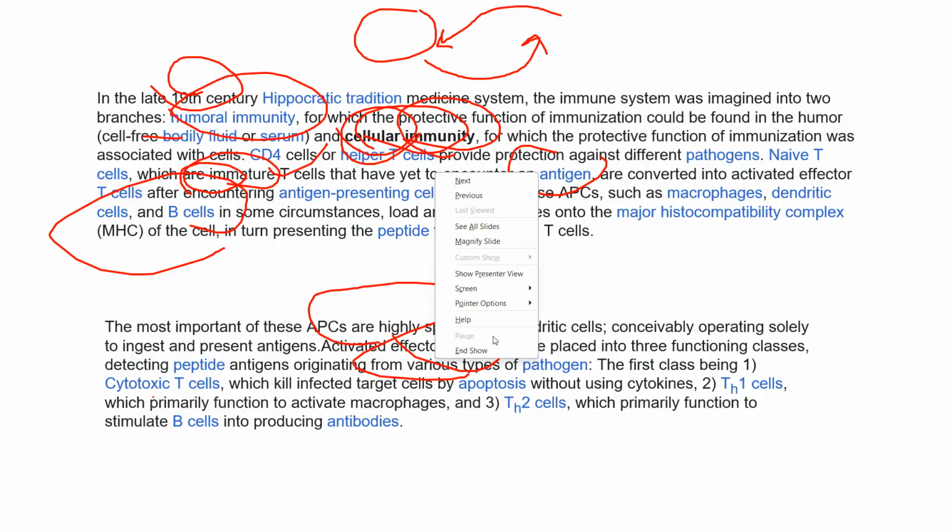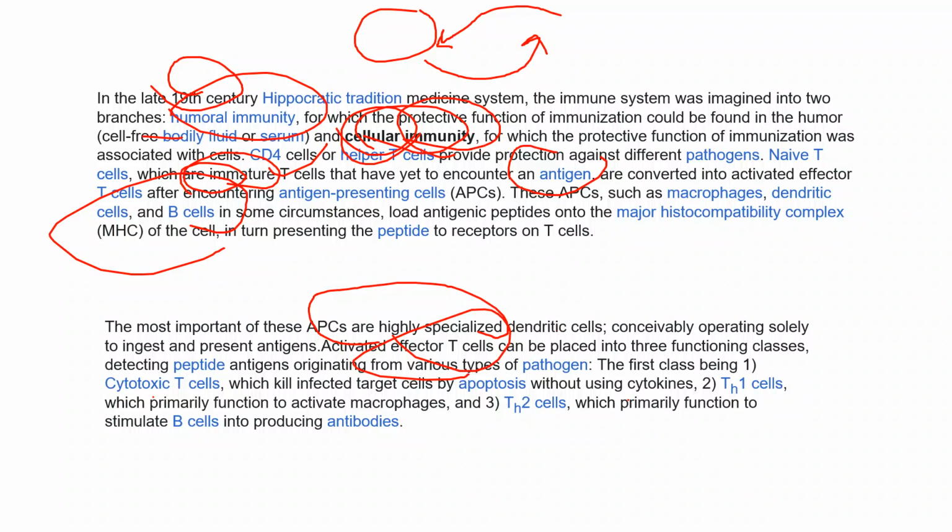These are the three main steps, which can also come in your examination. First, cytotoxic T cells kill the infected target cells by apoptosis without using cytokines. Second, T helper cells function to activate the macrophages, and Th2 cells stimulate the B cells so that they can produce the antibody. In this way, cell mediated and humoral immunity interact with each other and activate the B cells also.